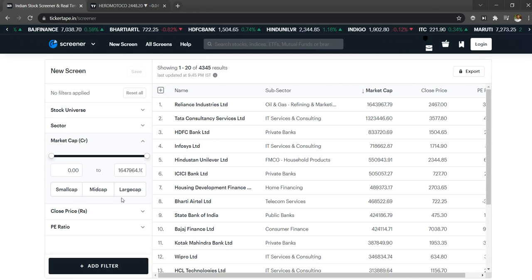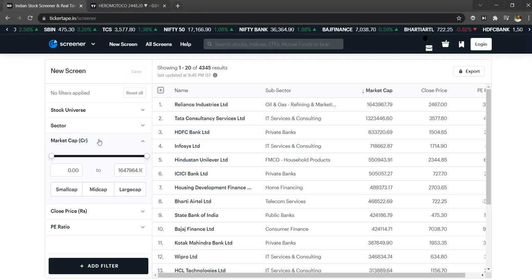This is a strict disclaimer: I'm not recommending this website, and these stocks are not recommendations. This is just to give you an idea of where you can filter out the stocks and how you can filter for quality ones. The components I am referring to are what I consider for my filtration, and you could do it in a better way if you know other fundamentals better. You can add those filters and filter out those stocks. So it's completely not a recommendation. Let's get into the video and see the left side.